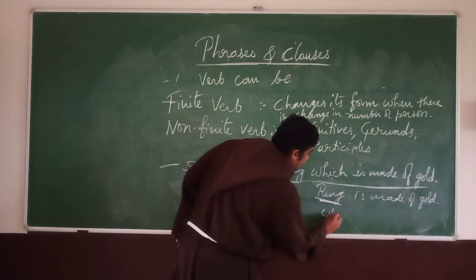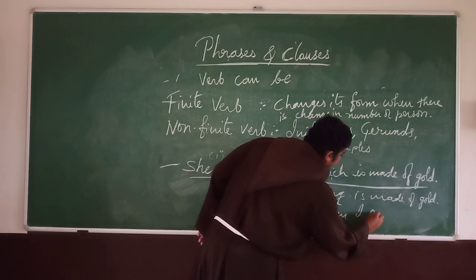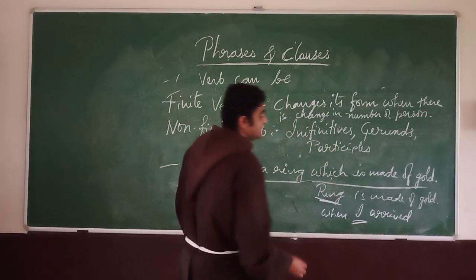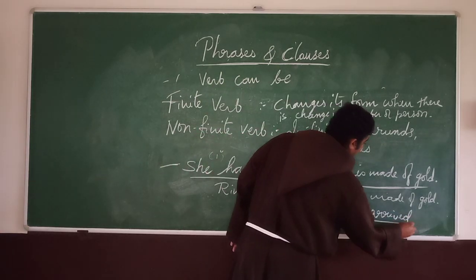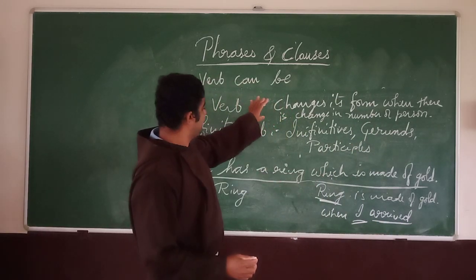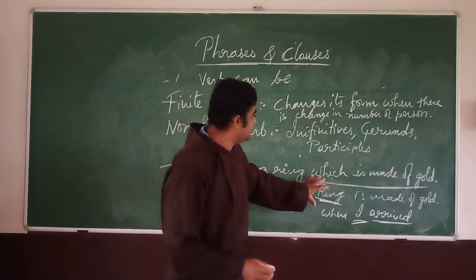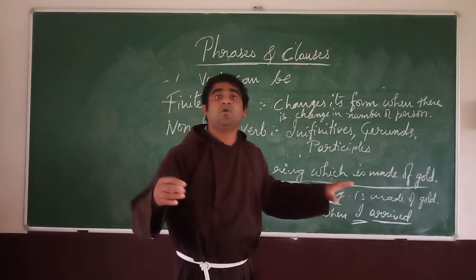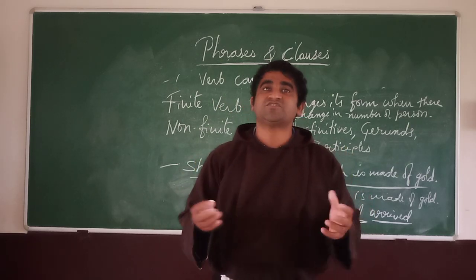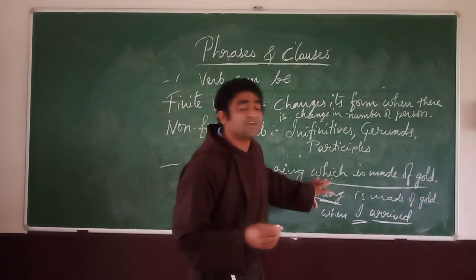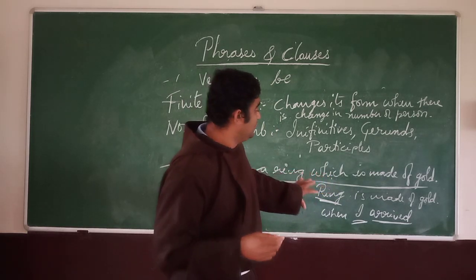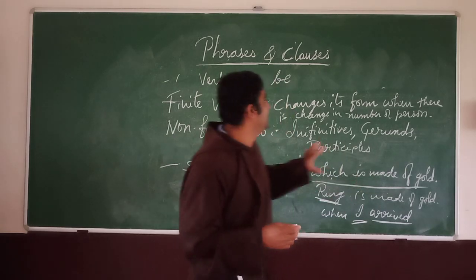arrived. When I arrived. Okay. I is I, then arrive. You see the form of the verb. In a simple way, it is a clause here. Finite verbs go along with the tenses, and as you study tenses, it will become clear for you. And those who know the tenses, they know what it is. It goes along with the tenses.